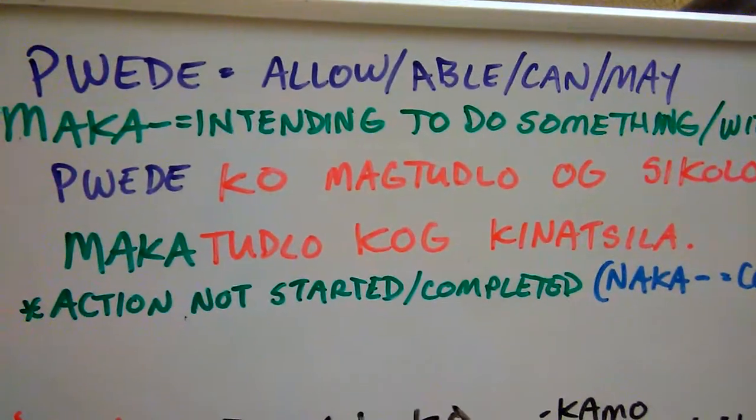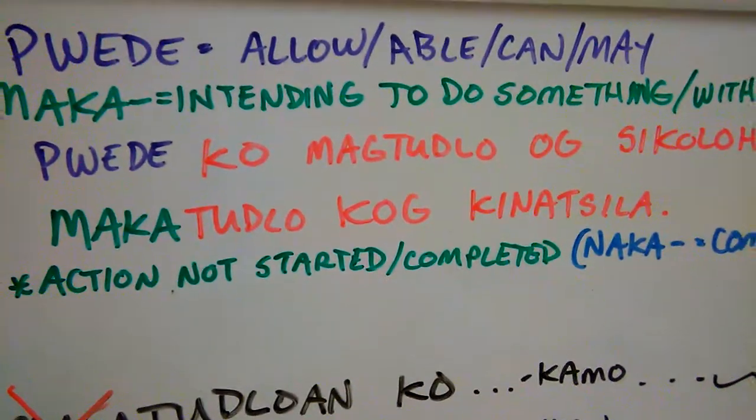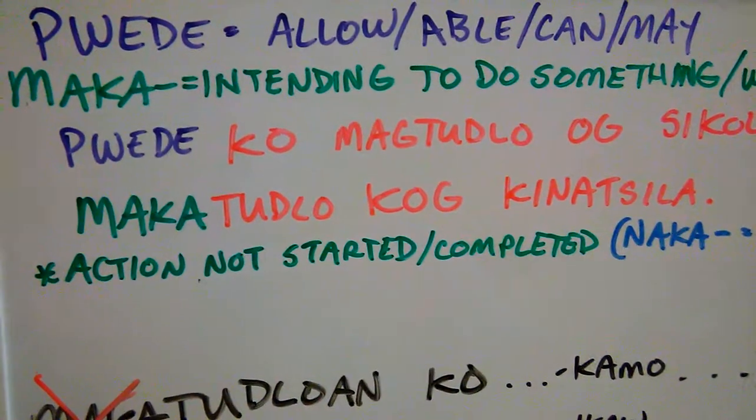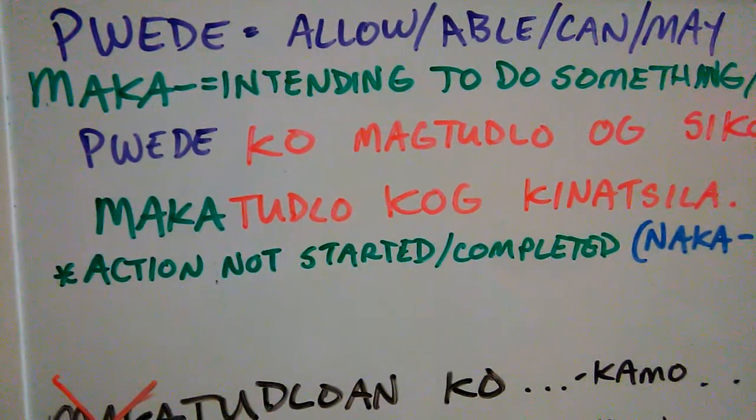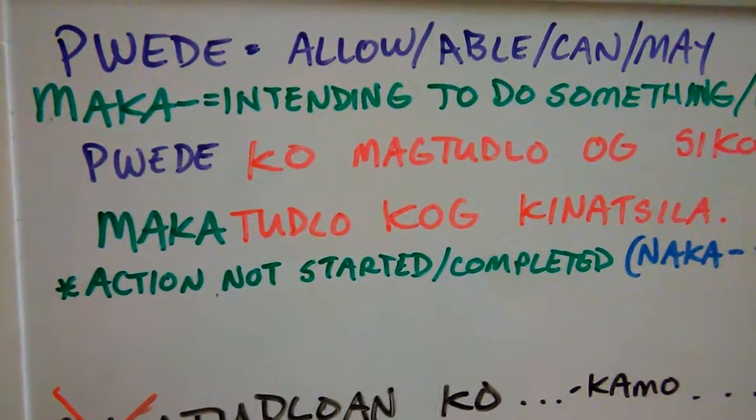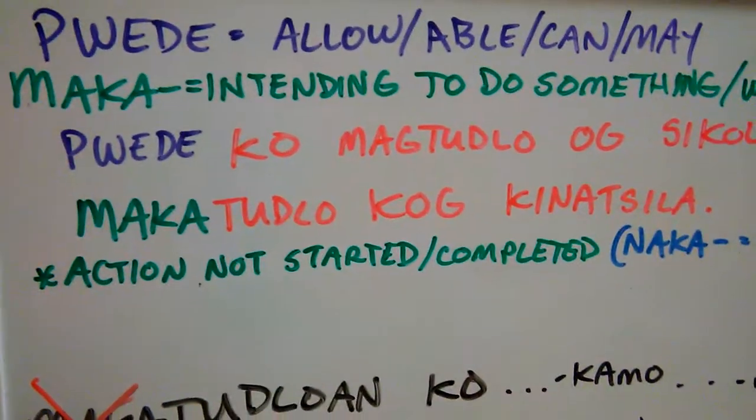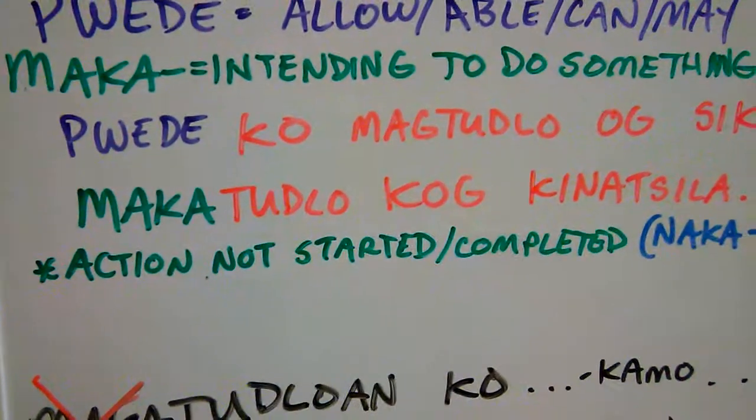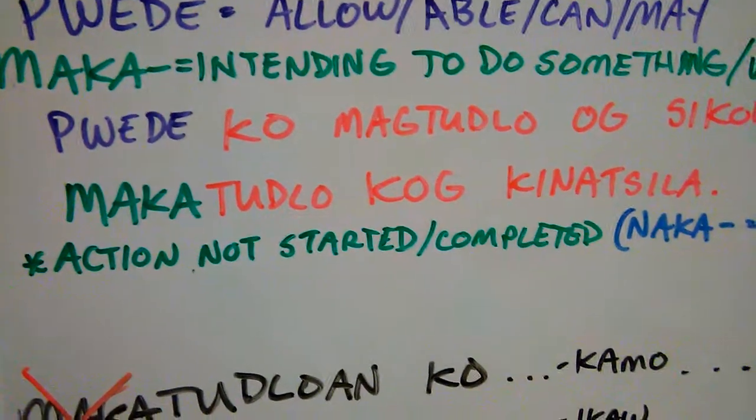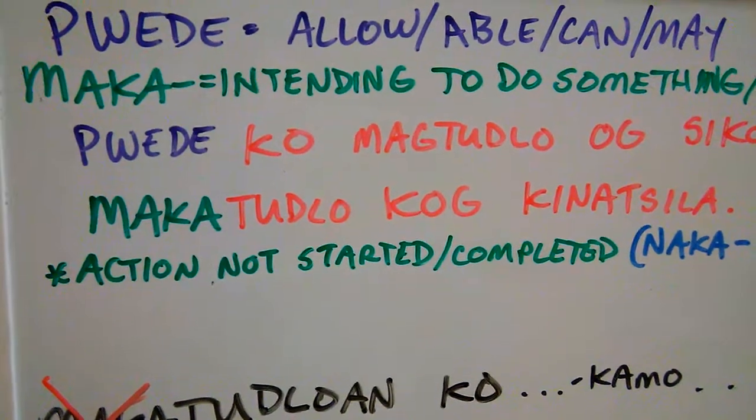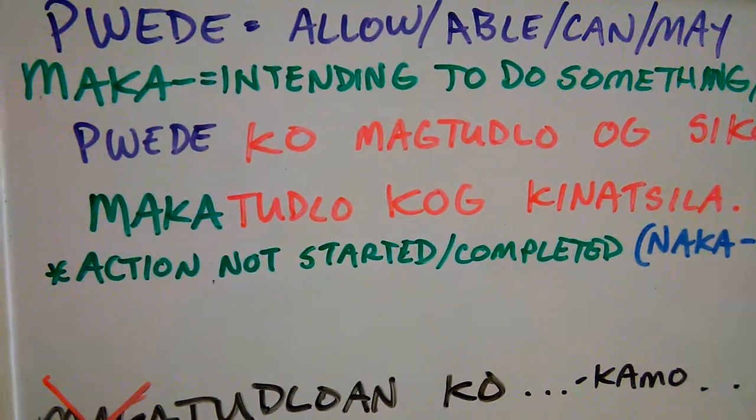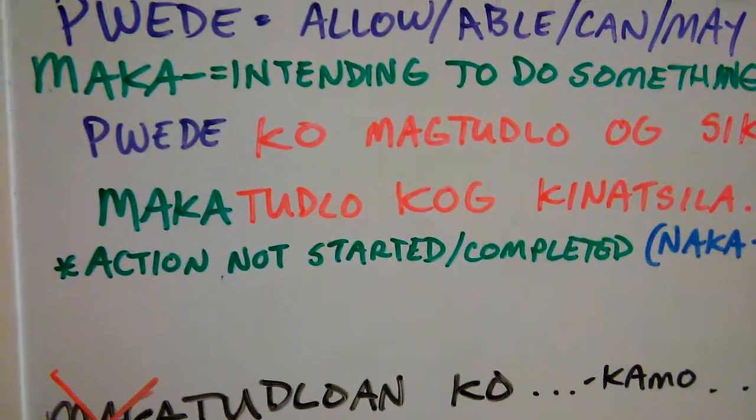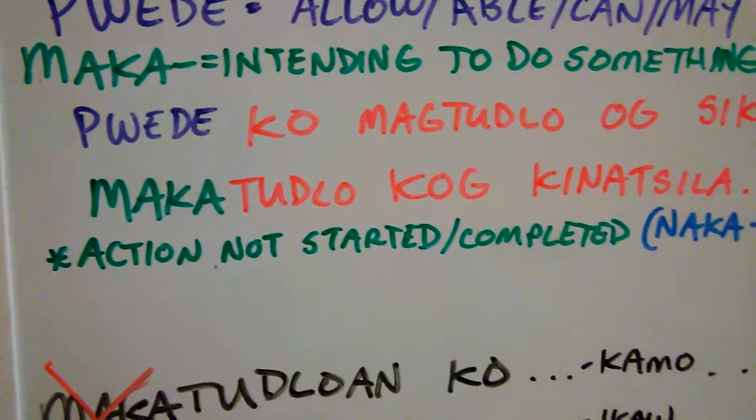Maka, on the other hand, expresses intention. You have this intention to do something. And since you're intending to do something, the action hasn't been completed yet or started yet. So it hasn't been started at all. You're just intending to do something. And that's why maka is grouped with the incomplete, not aspect, but incomplete affixes.